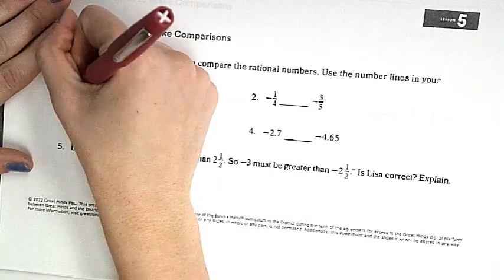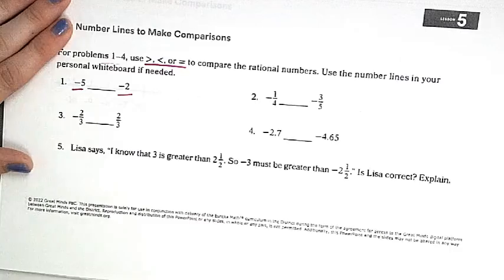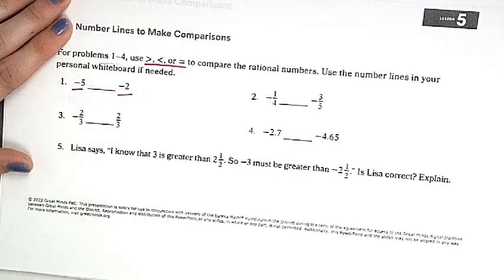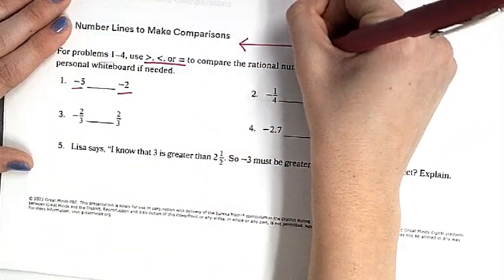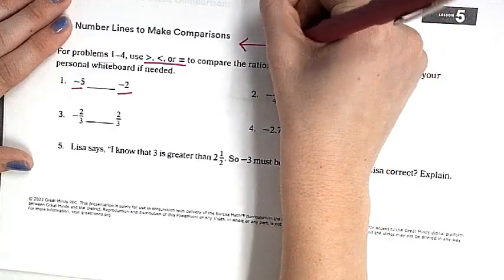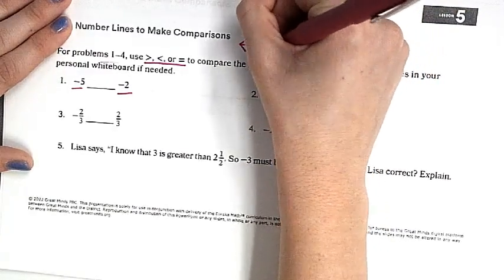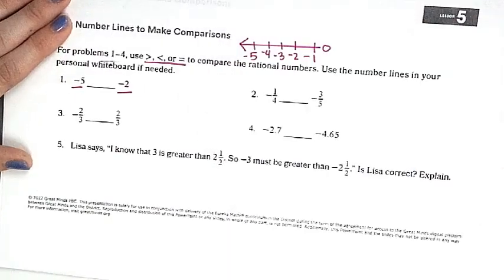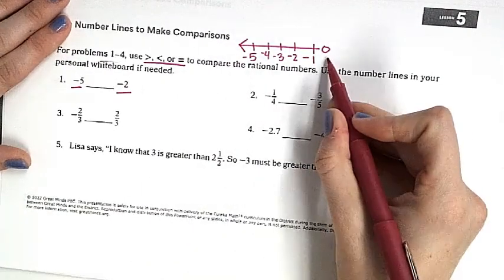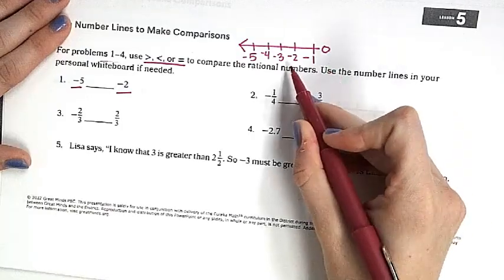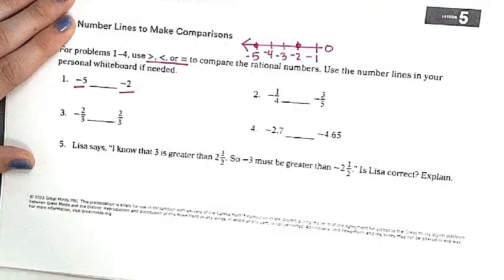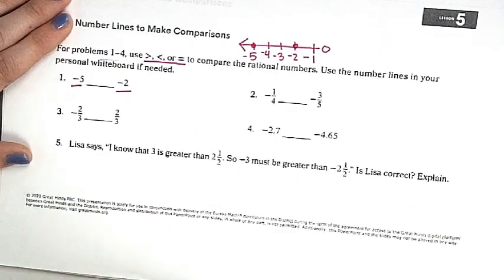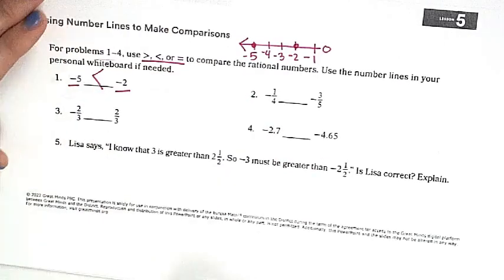So we've got -5 and -2. What sign do I put? Which one's bigger? Let's try it out. Let's draw a number line. If this is 0, I've got -1, -2, -3, -4, -5. If it's a negative number, the closer to 0, the bigger it is, because that's closer to a whole number. So here's negative 2, and here's negative 5. So which one's bigger? -2. Negative 2. So my alligator's going to eat negative 2. Let's look at this one.